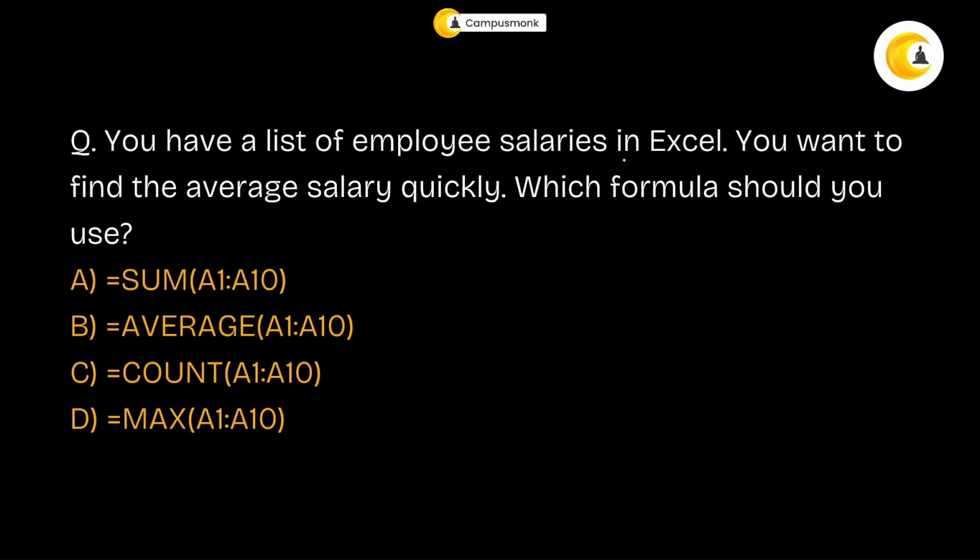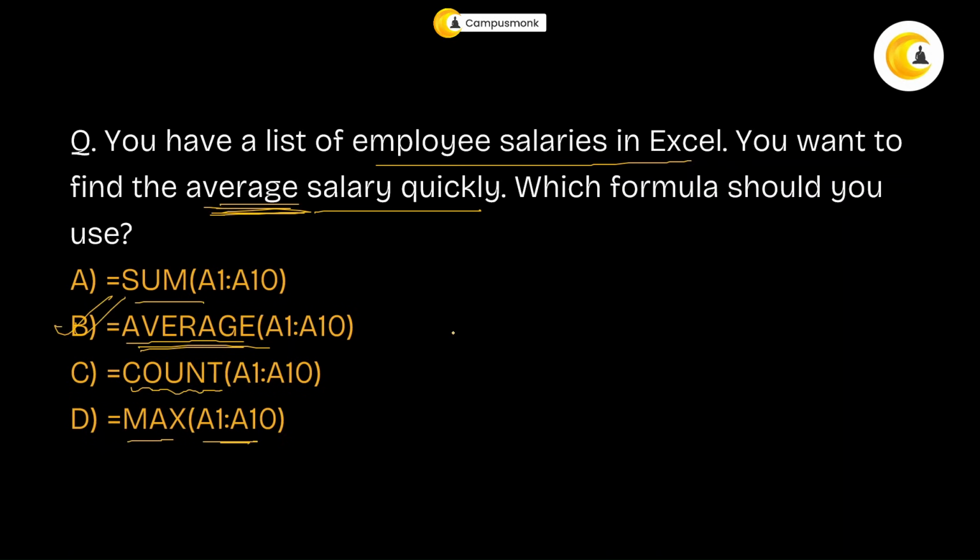You have a list of employees' salary. Now, this is related to MS Office or MS Excel for that matter. So, you have a list of employees' salary in Excel. You want to find the average salary quickly. Which formula should you use? Okay. So, definitely, I just see one average formula over here, and that is your answer. Count will not give you the average, it will just give you the count. Max will just give you the maximum person or the maximum row that has the maximum salary. Sum will just give you the sum, but you want the average salary, right? So for that you need to use average. So your answer is option number B.